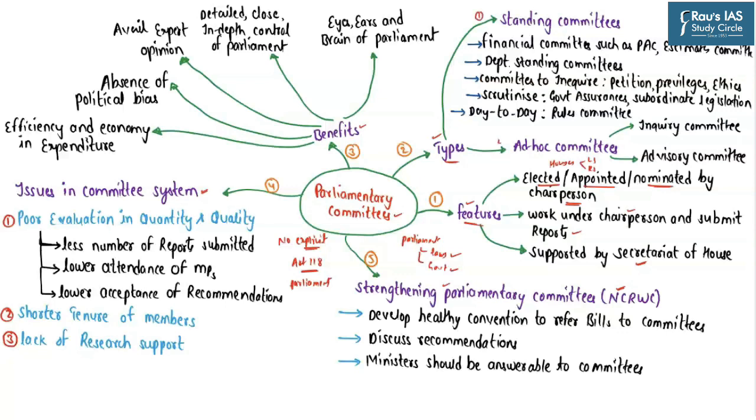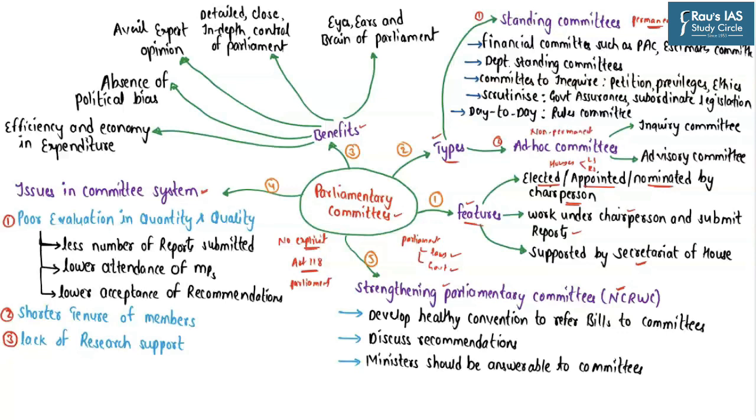One is the standing committees and the other is the ad hoc committees. The standing committees are considered to be the permanent committees of the parliament. Since they are permanent committees, they continue to work throughout the year. As far as the ad hoc committees are concerned, as the name itself suggests, these committees are non-permanent in nature.